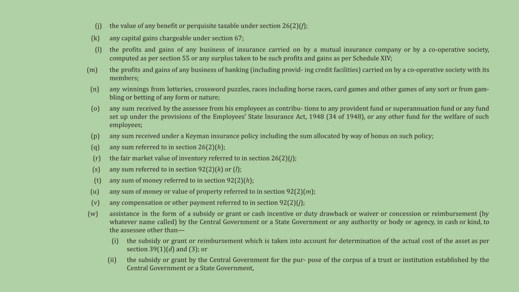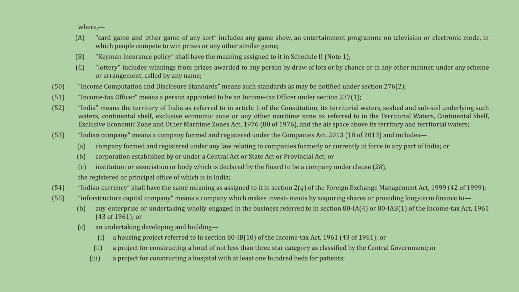The definition of income continues to include capital gains and profits from specific businesses like insurance and banking, carried on by cooperative societies. It also includes winnings from various forms of gambling, employee contributions to funds, keyman insurance policy sums, and various amounts referred to in specific sections, including subsidies or grants, with certain exceptions. This slide continues the definition of income with various clauses.